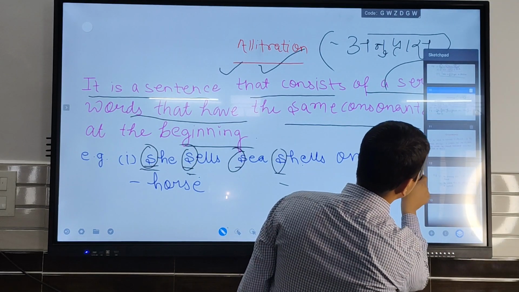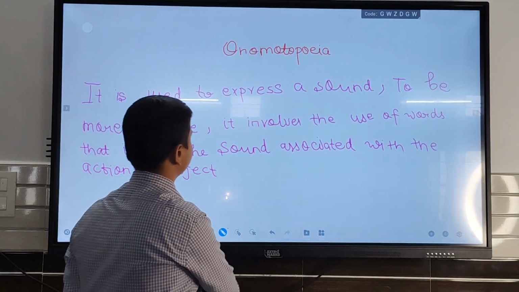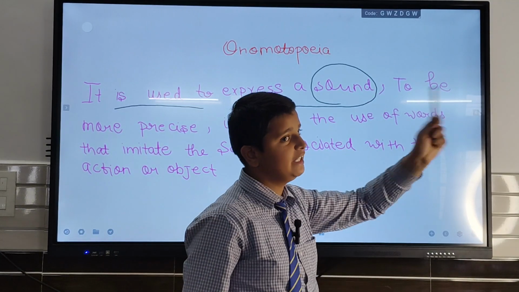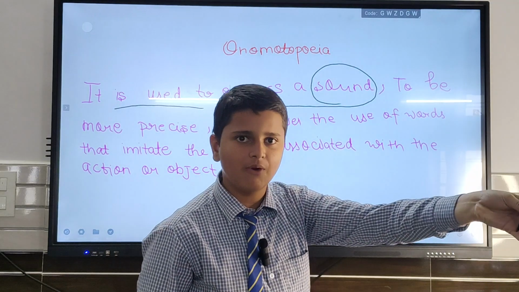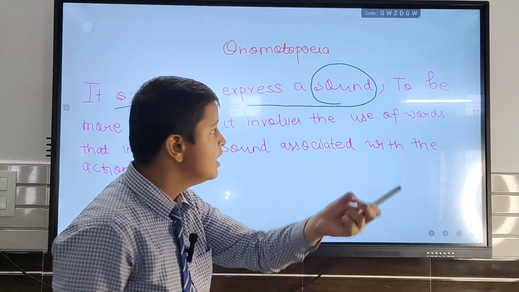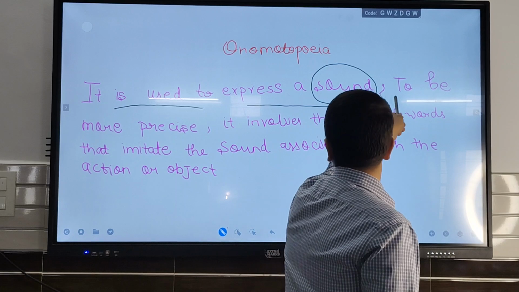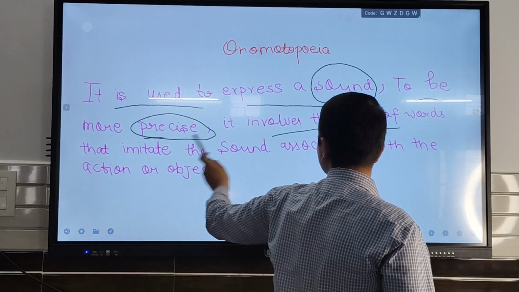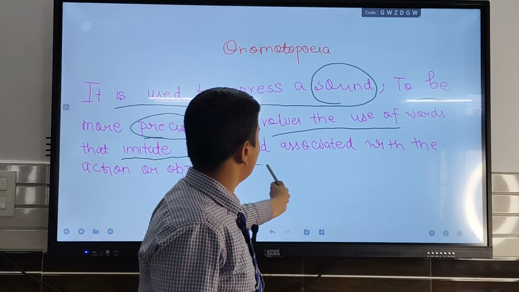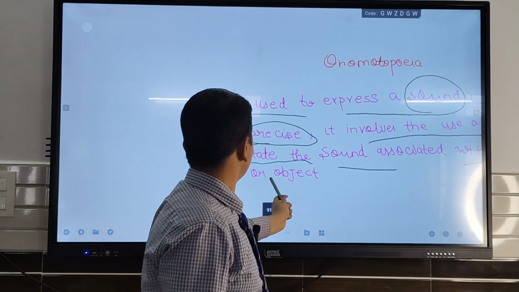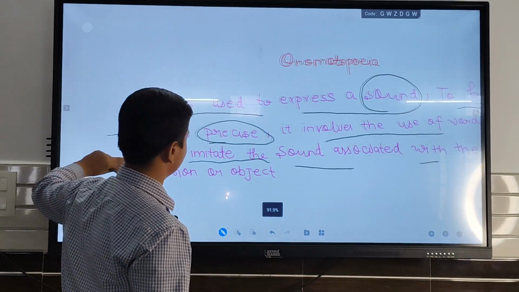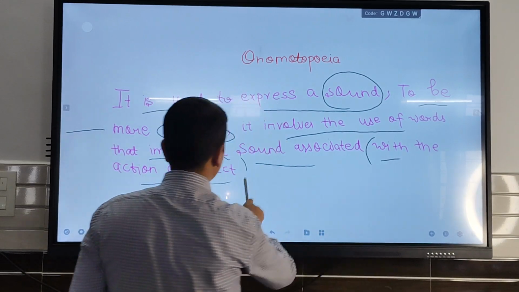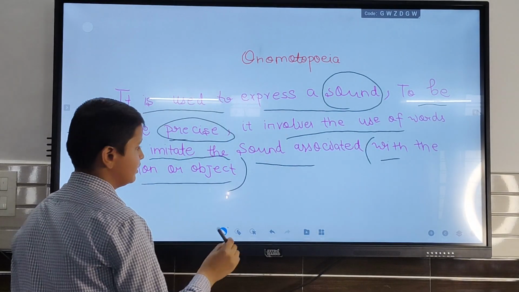Now the next is onomatopoeia. It is used to express a sound. It means any sound. Like Ritesh produced the sound. So I am producing the sound by speaking. So it represents the sound. To be more precise, it involves the use of words that imitate the sound associated with the action of objects. Here the action of objects is done.